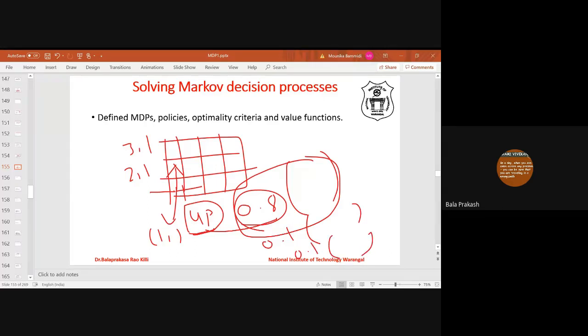If the action is up, we may end up in 2-1, or we may stay in 1-1, or we may go to 1-2 also. So we are considering all these values, and whichever gives the highest value, that only we are considering.